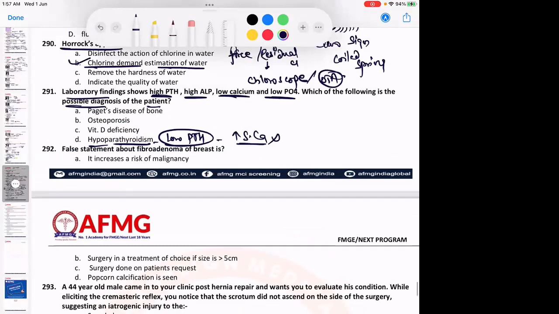Option B says osteoporosis. In osteoporosis we know there are normal levels of serum calcium, normal levels of serum phosphate, normal levels of serum alkaline phosphatase, normal levels of parathormone as well. So all of these levels are normal in cases of osteoporosis. Please remember, usually in osteoporosis all the levels would be normal. Don't go for any of the diagnostics.